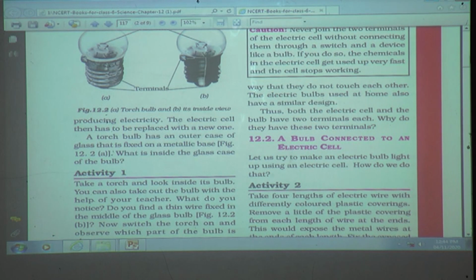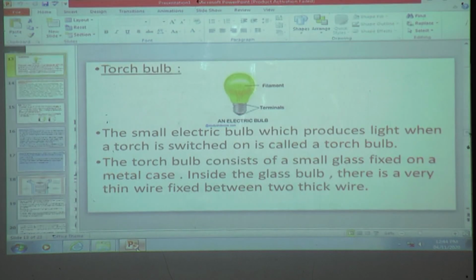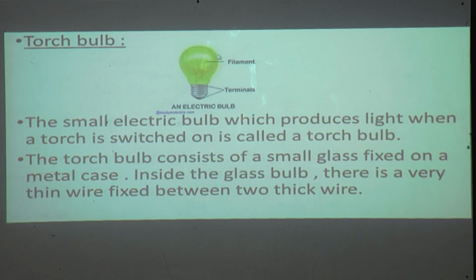Now, see here the PPT, torch bulb, here filament and terminals. The small electric bulb which produces light when a torch is switched on is called a torch bulb. The torch bulb consists of a small glass bulb fixed on a metal case. Inside the glass bulb there is a very thin wire fixed between two thick wires.